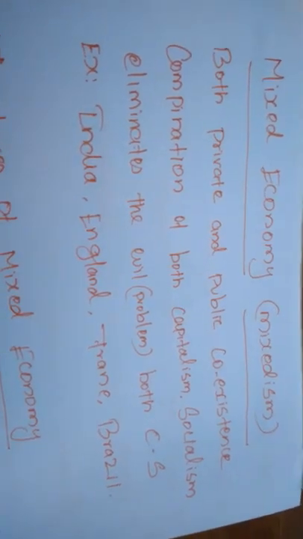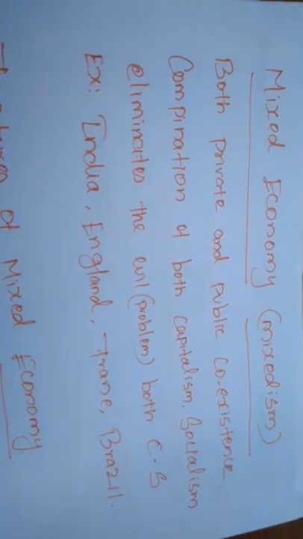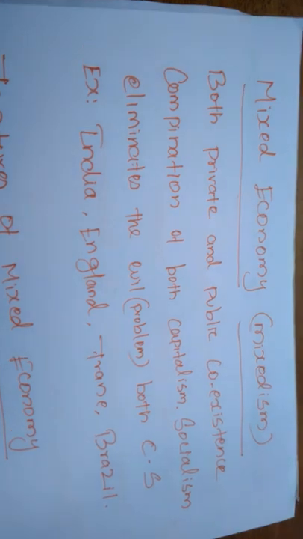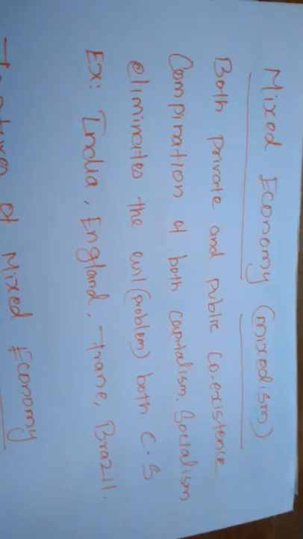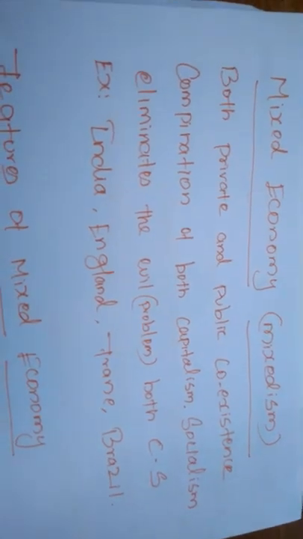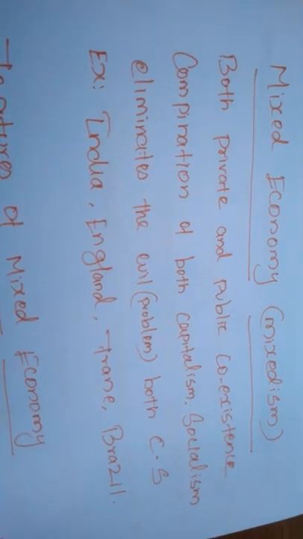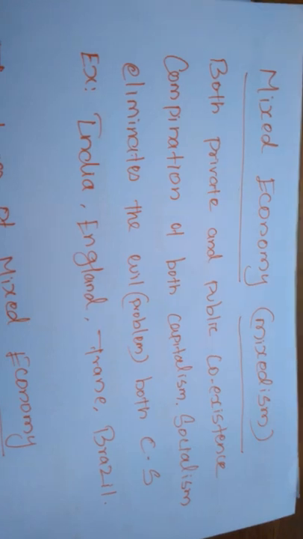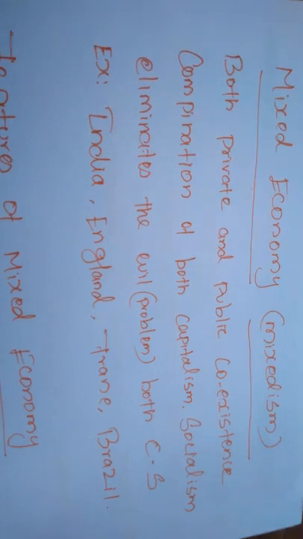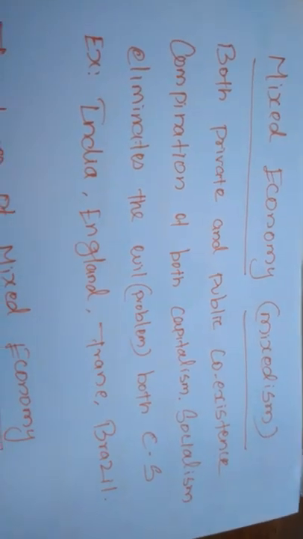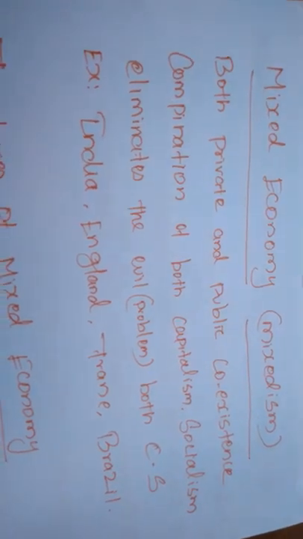Under this mixed economy, all the resources are owned by both individuals and the government. All the resources, maybe the natural resources and all the factors of production and the property, will be held by both government and private sectors. The best examples of mixed economy nations are India, England, France and Brazil. Some more nations are also following the mixed economy.